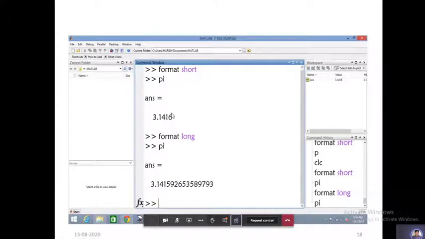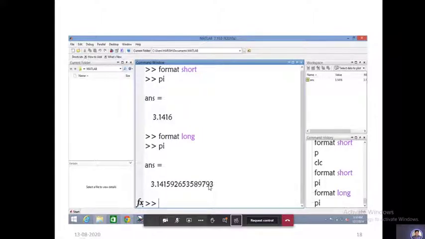In format long, it will give up to 15 digits after the decimal point, like 3.14159265, a total of 16 digits. If you are not mentioning anything, by default it will take format short. Unless you specify format long, it is not going to give the 15 digits. Is it clear?